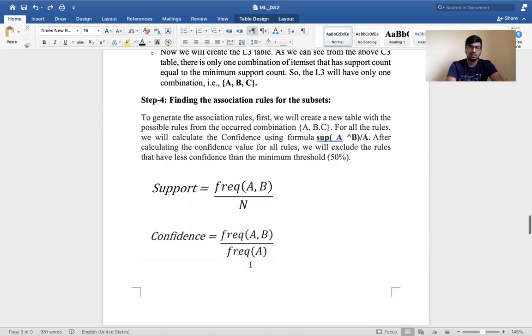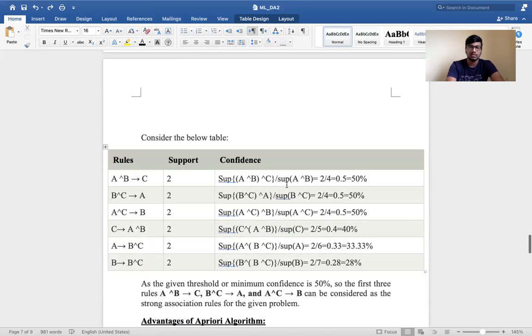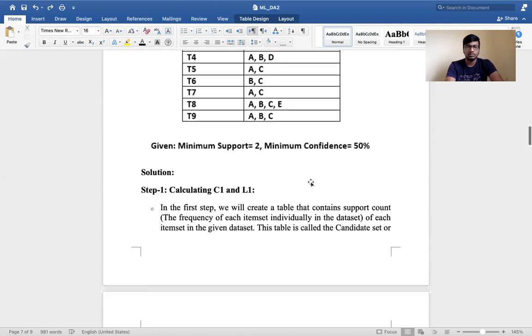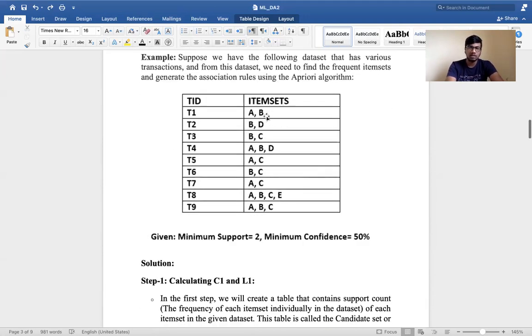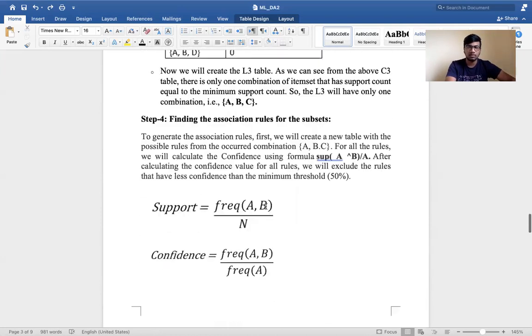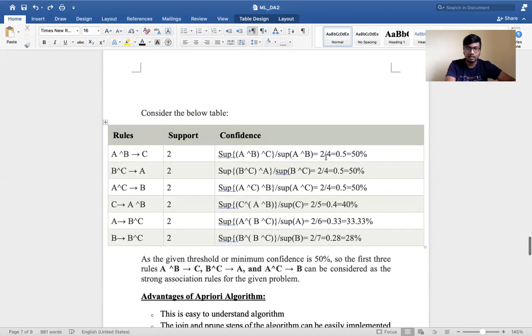So we'll be fixing the value for ABC as 2. How many times did AB occur in the given data set? AB occurred in T1, T4, T8, and T9, 4 times. As it occurred 4 times, we calculate 2 by 4, and we get 50% as the confidence. It is the same for BCA. As I said, this value is fixed for ABC. It occurred only 2 times, and it is fixed for all values.